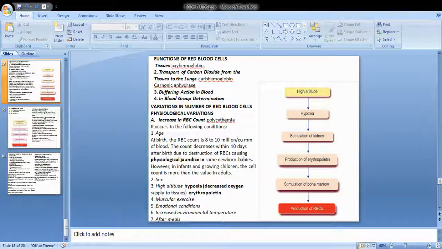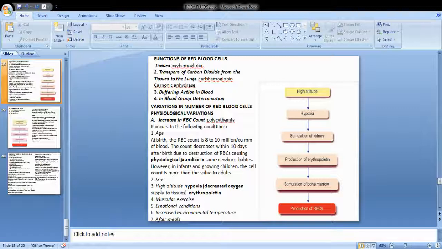What are the functions of RBC? You all know that the first function is transport of oxygen. The second function is transport of carbon dioxide. When it combines with oxygen, it is called oxyhemoglobin. When it combines with carbon dioxide, it is called carboxyhemoglobin. It also shows a very important function, that is the buffering action of the blood, which is because of the presence of RBC. And we will also be studying about blood group determination.